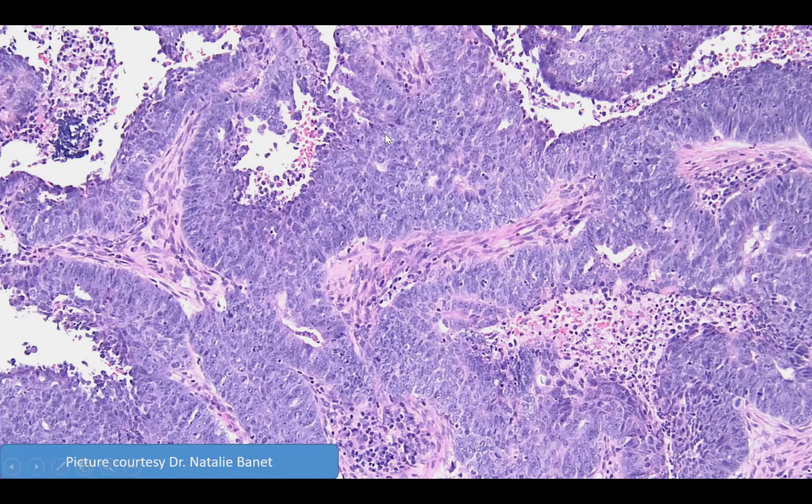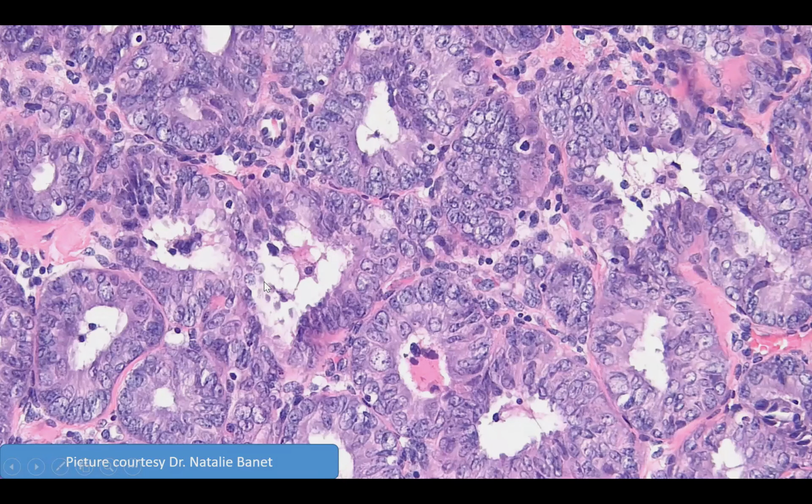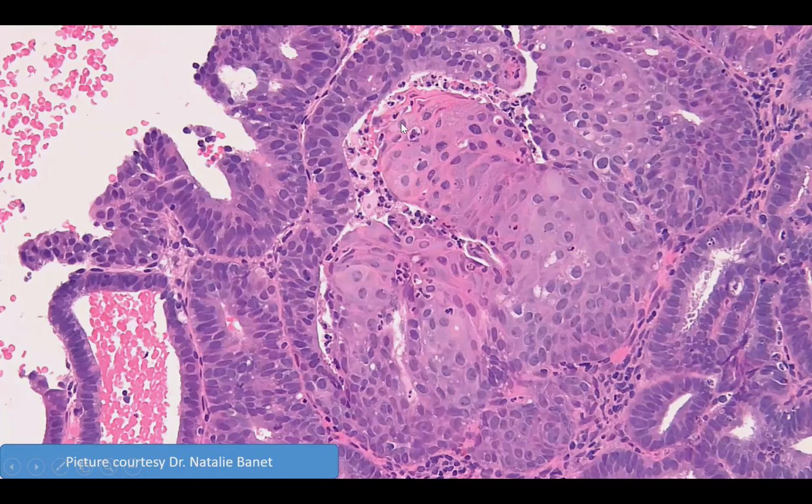There is stratification of nuclei, and the nuclei become round instead of the normal oval shape of the proliferating endometrium. If you look at the gland to lumen junction, there's a sharp demarcation between the gland and the lumen. They're more likely to show a squamous morule formation. This does not carry any specific clinical significance, but it is important to note that this area is not to be counted as a solid area when we are trying to determine the percentage for FIGO grading system.